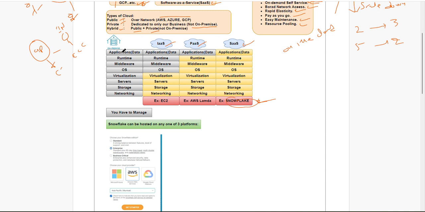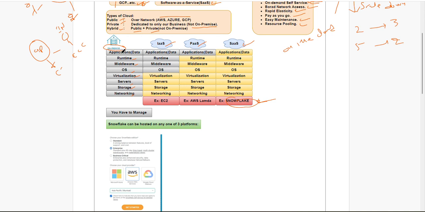Now see on-premises. On-premises means we need to maintain everything: data, runtime, middleware, OS, virtualization, server, storage, network, everything.